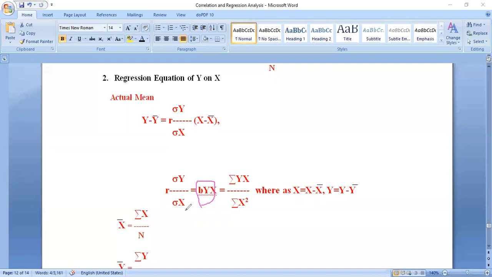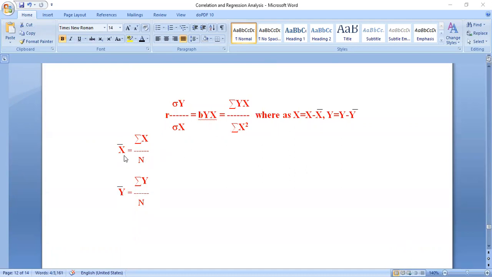Again, this formula is expanded here. Only in this step we are going to change a little bit. Byx is sigma dx dy divided by sigma x square. The same procedure we applied for the regression equation of x on y, we are going to apply after getting all these values. Then you are going to get the exact answer. Here x bar is equals to sigma x divided by n, y bar is equals to sigma y by n.